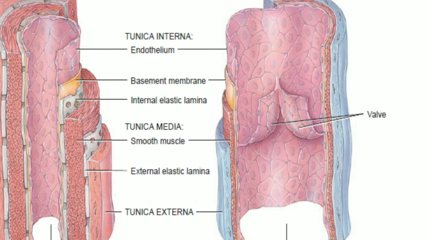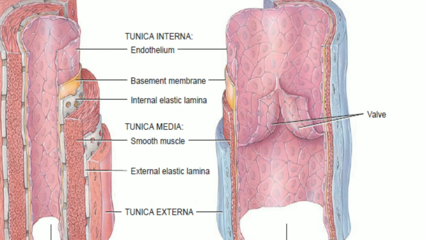Both the smooth muscles and the external elastic lamina play a very important role during injury. They prevent the escape of blood from the blood vessel during injury, and they also regulate the blood flow and the blood pressure. The external elastic lamina separates the tunica media from the tunica externa. The elastic lamina is richly supplied with nerves, and they are also present in numerous amounts in larger blood vessels. Actually, there are so many tiny blood vessels which supply the larger blood vessels.